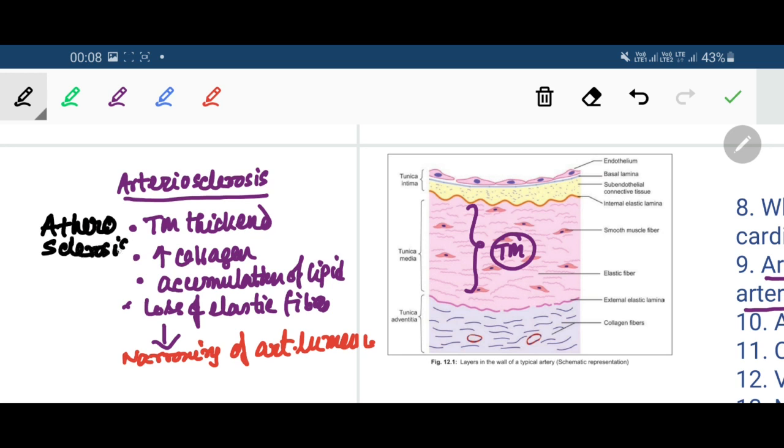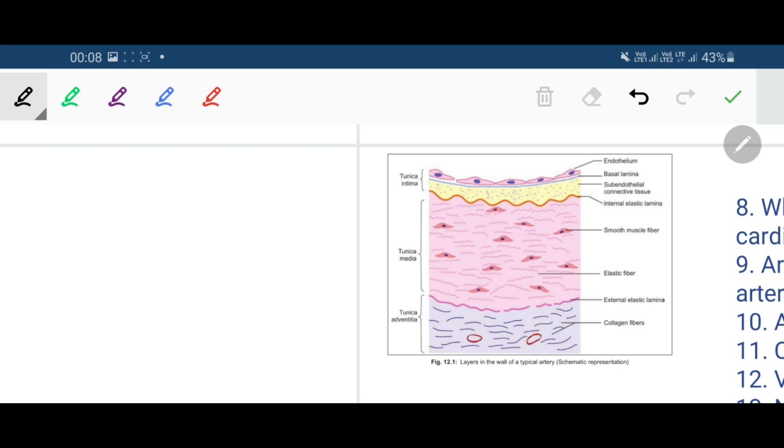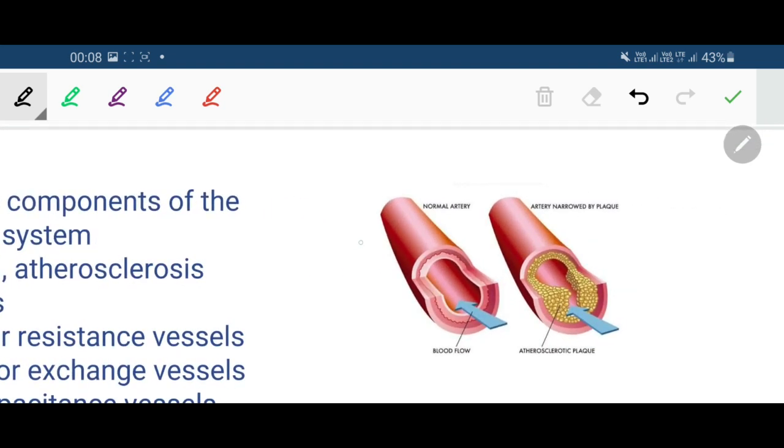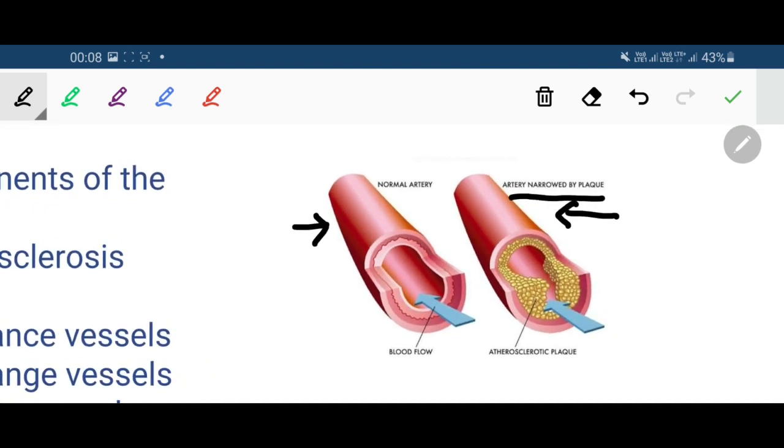So the first one is arterio, the next one is athero. Though both terms sound the same, there are differences between them. What is atherosclerosis? Let's see. This is a normal artery, and this is an artery affected by atherosclerosis.